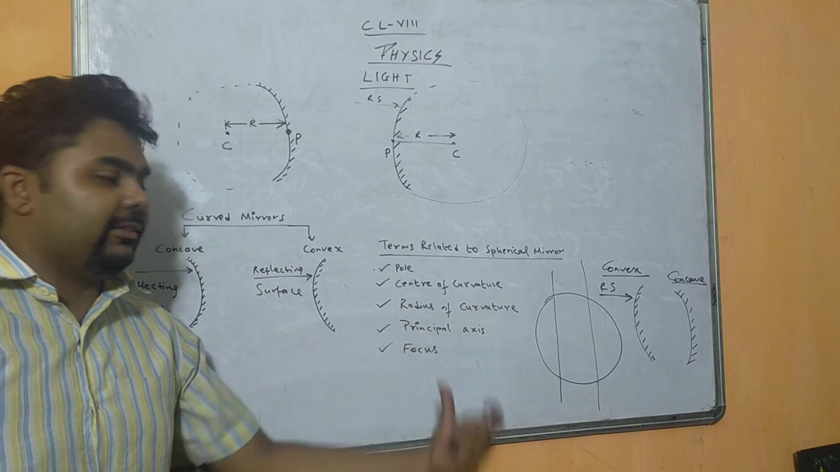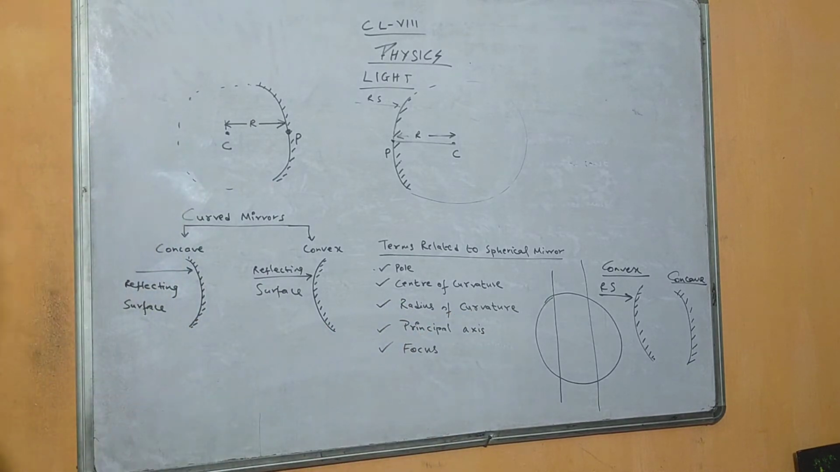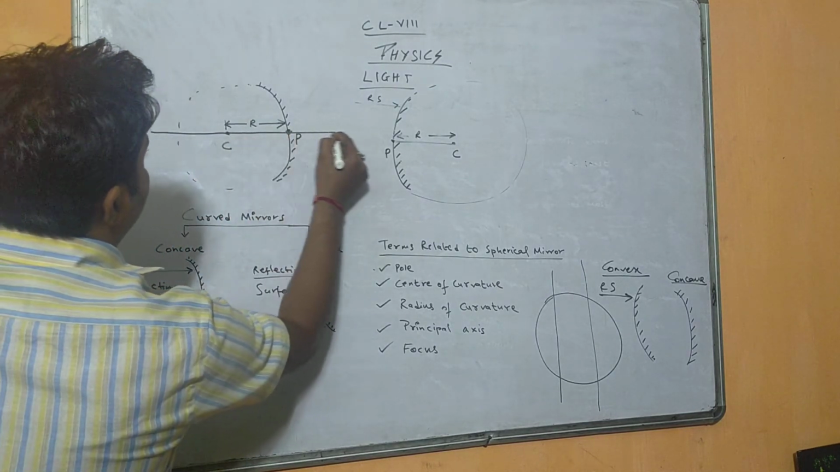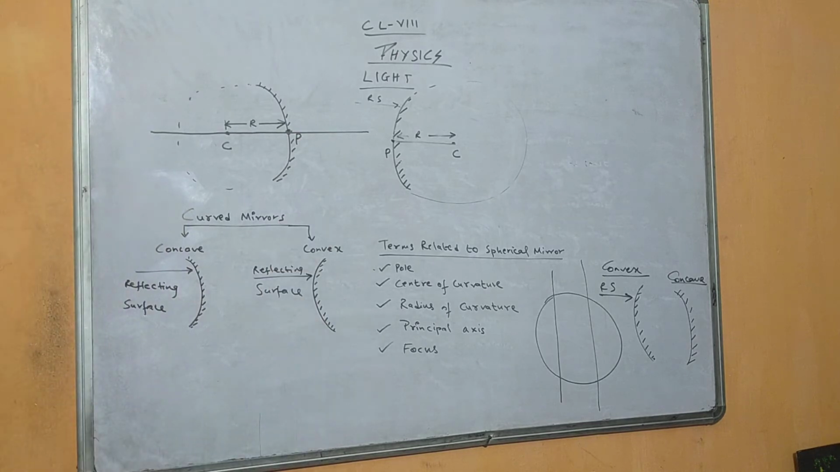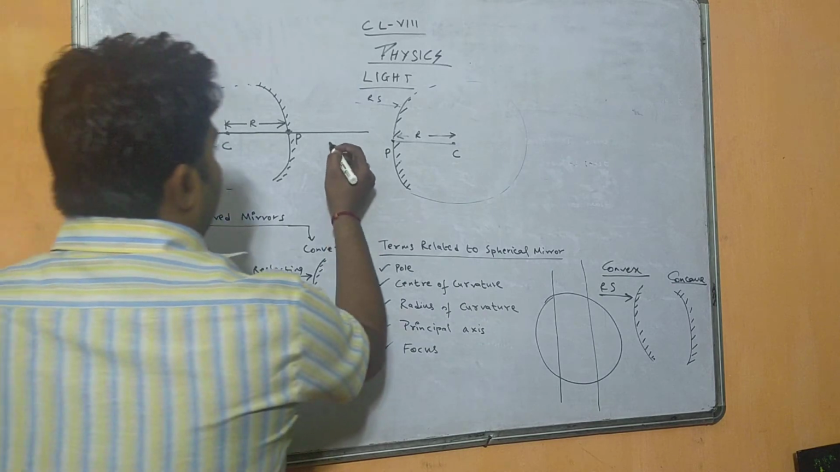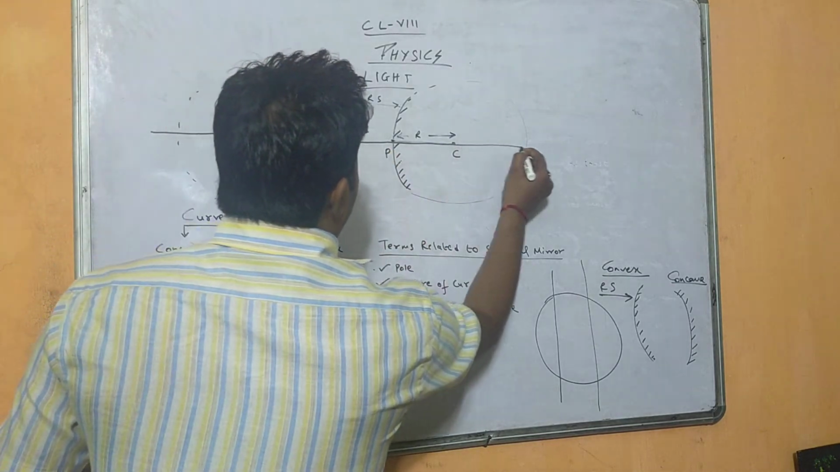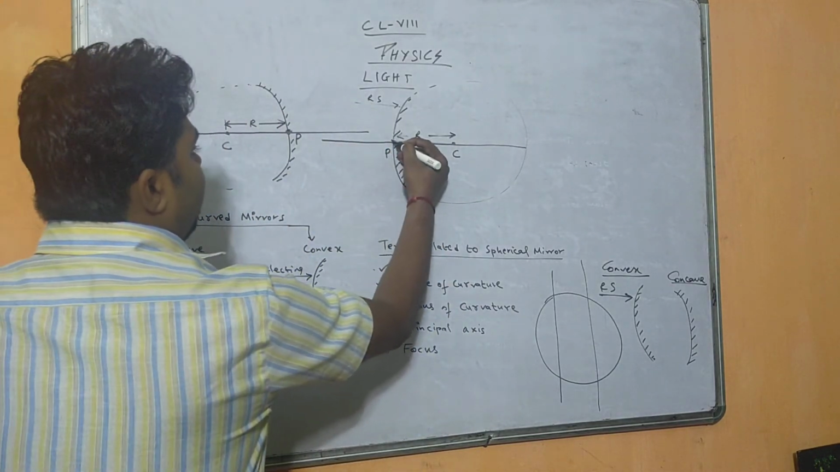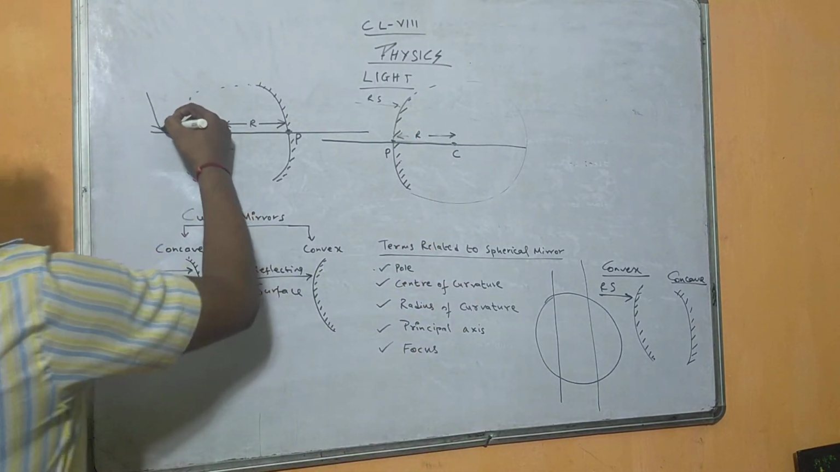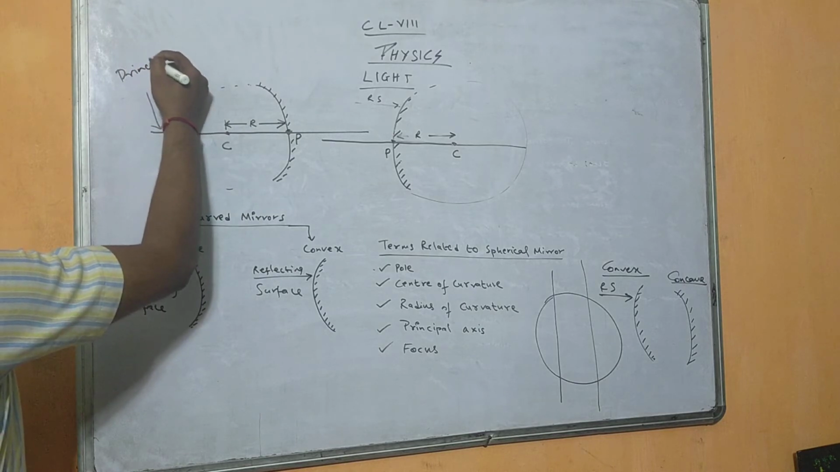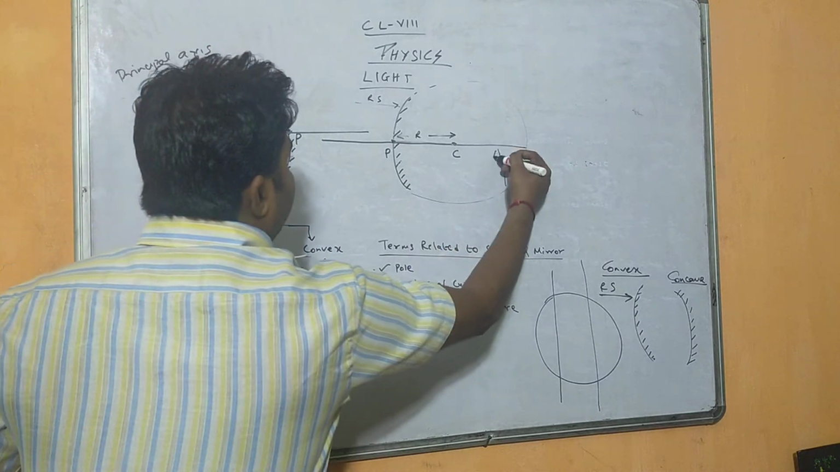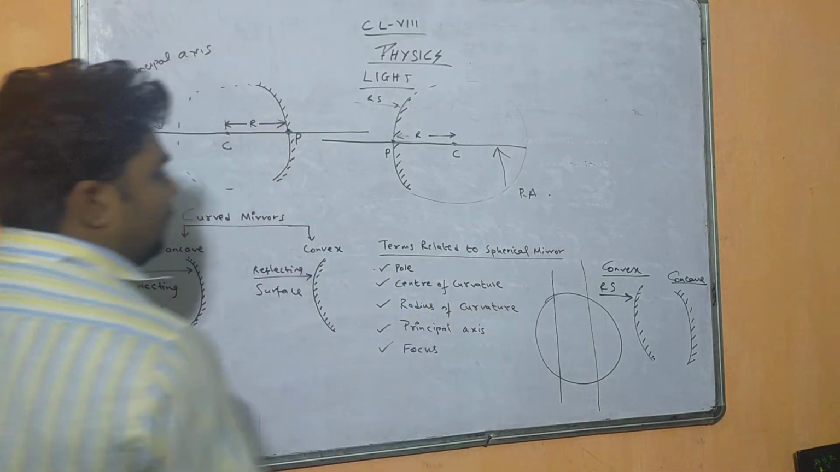Next we have principal axis. Principal axis is an imaginary line which passes through the center of curvature and pole. This line is called the principal axis. Now if I need to draw a principal axis for this convex mirror, I will draw like this. That means this is an imaginary line passing through the pole and center of curvature, right? So this line is called the principal axis. Similarly, this is also a principal axis.